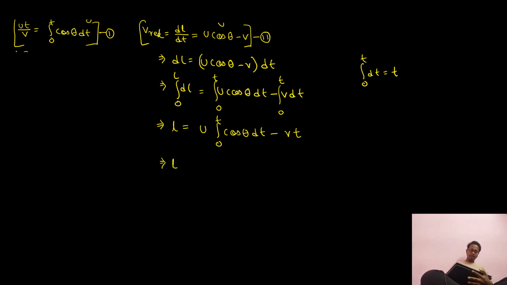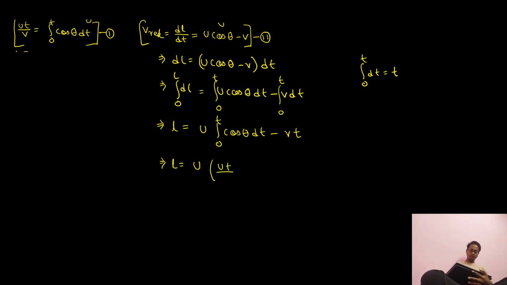Now check this equation out here. Can I say the integral of cos theta dt is equal to ut by v? This is from equation number 1. So I directly substitute this value instead of the integral of cos theta dt, which is nothing but ut by v.